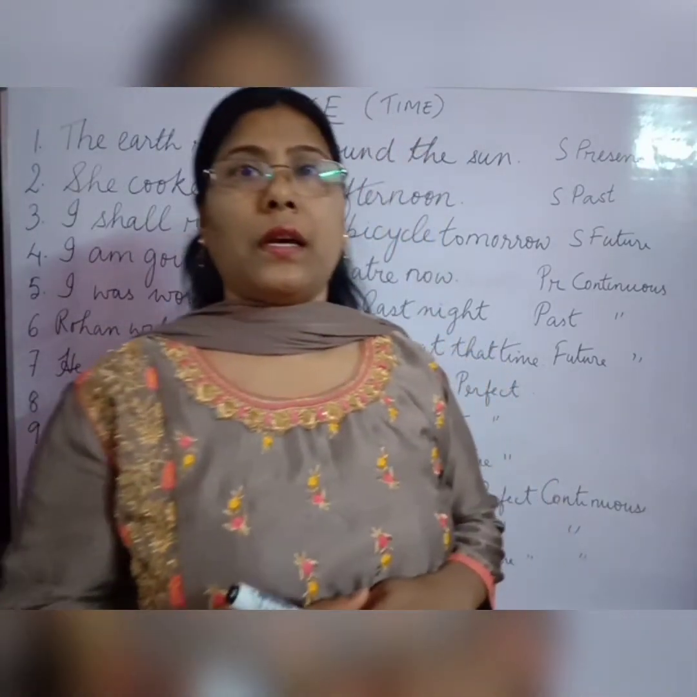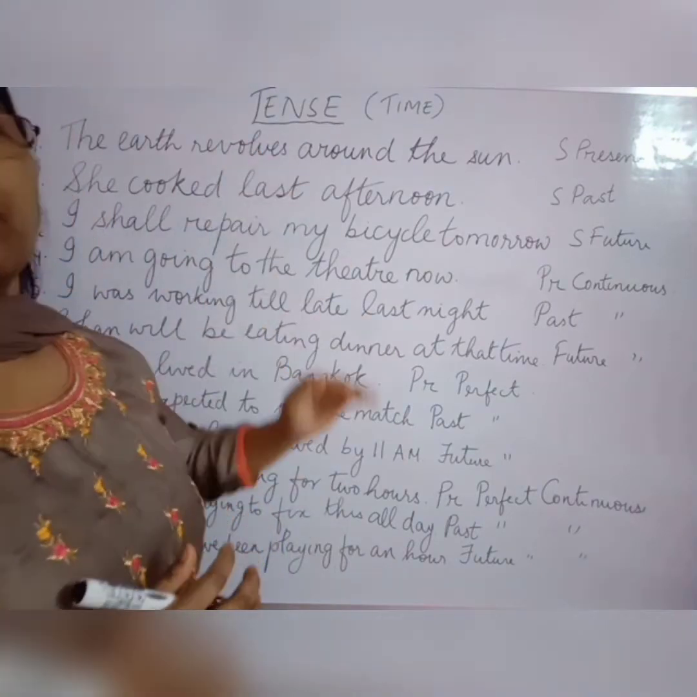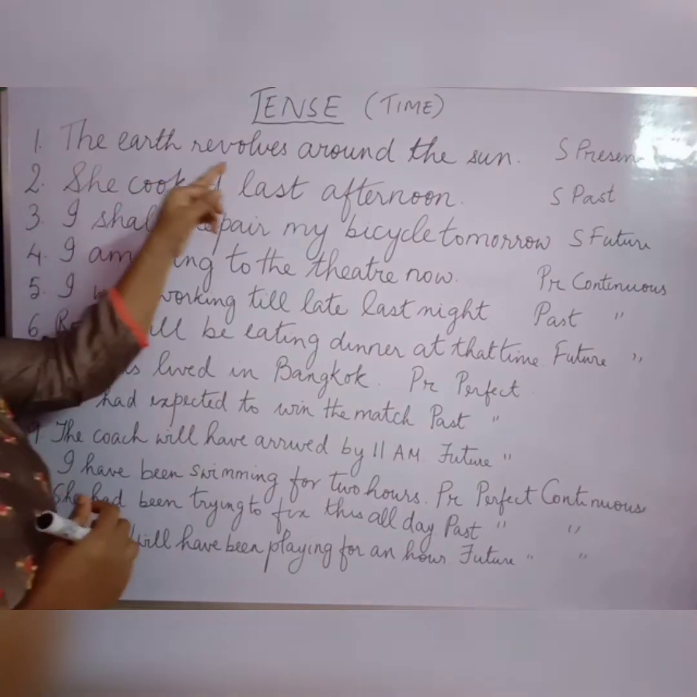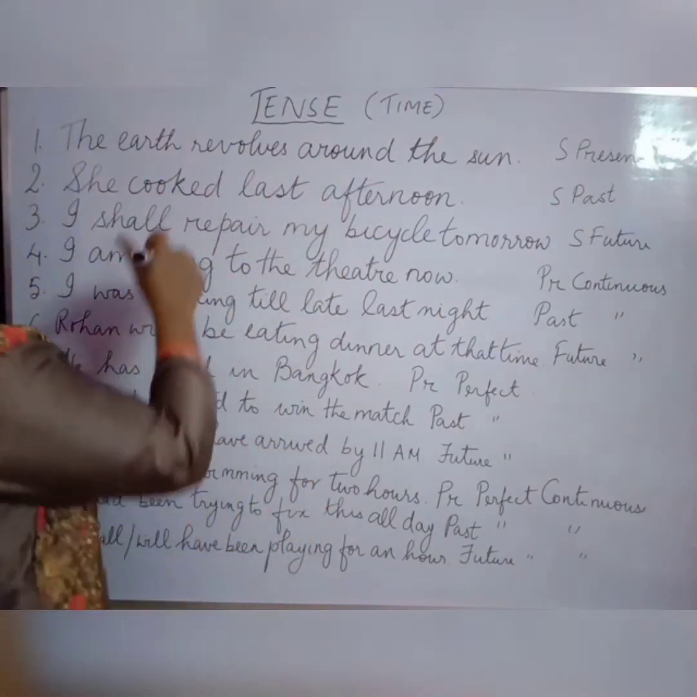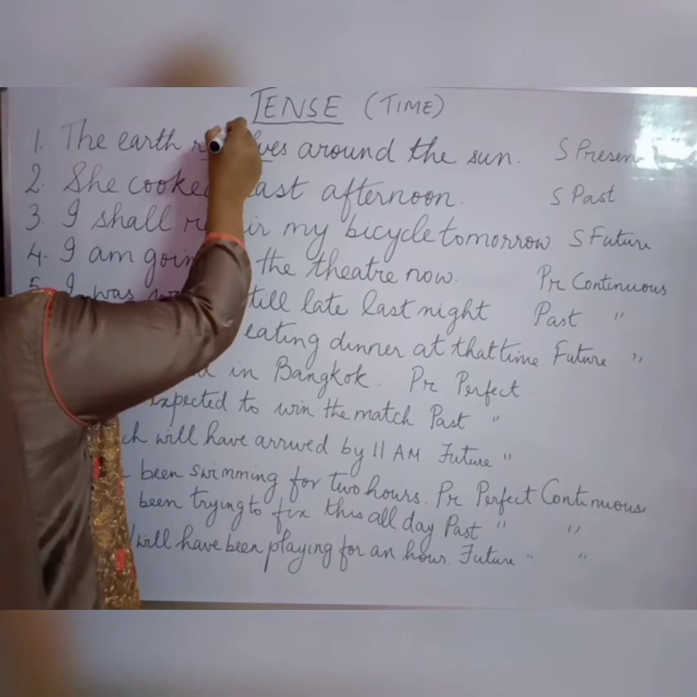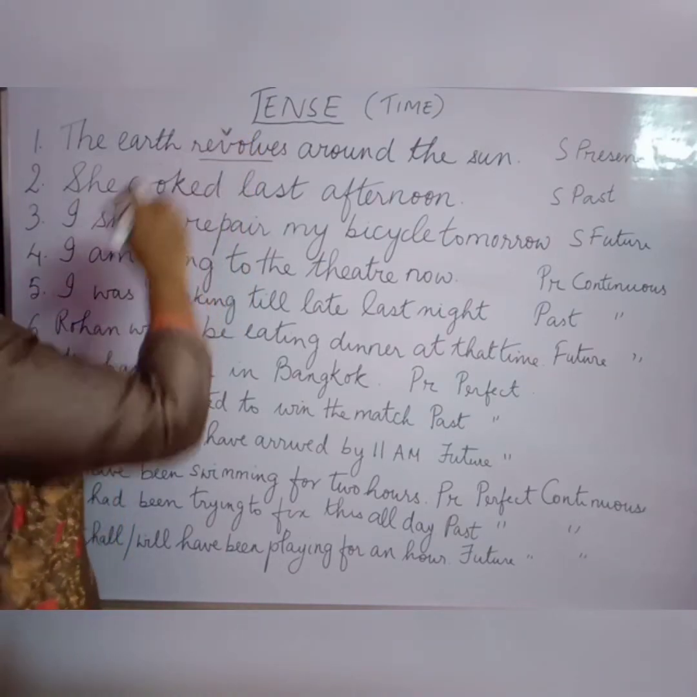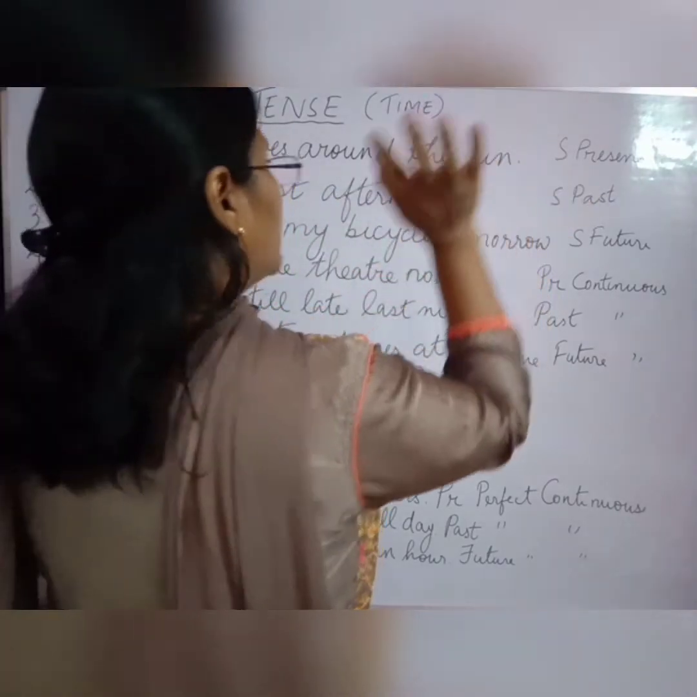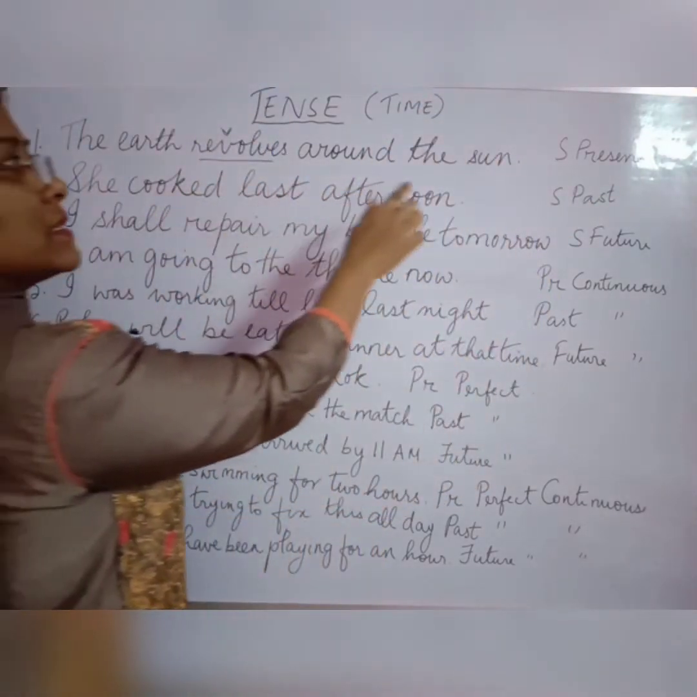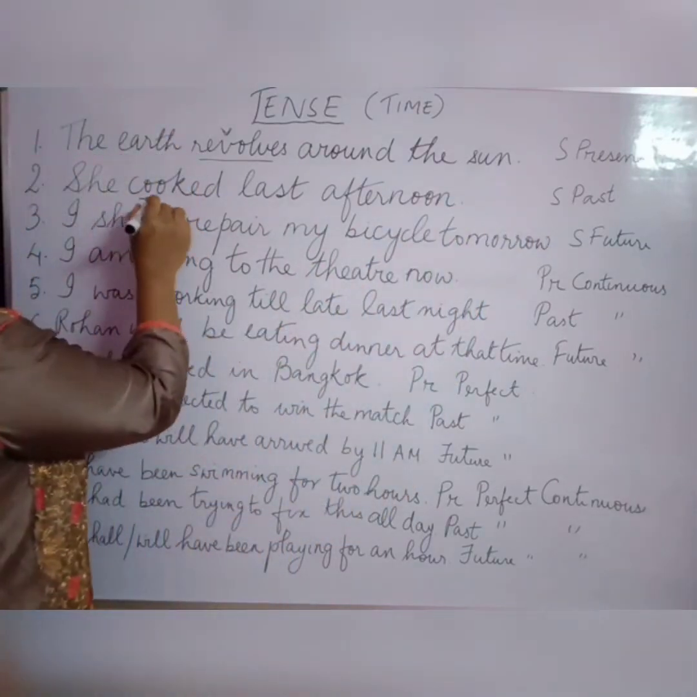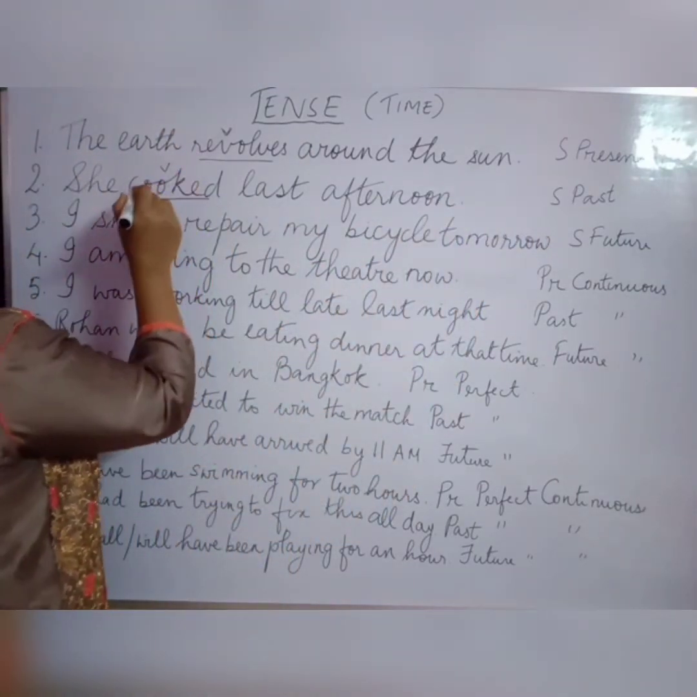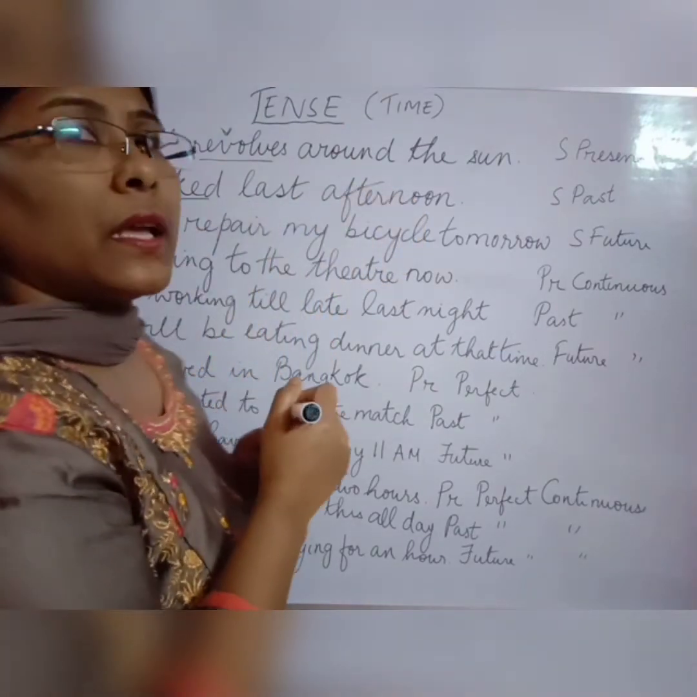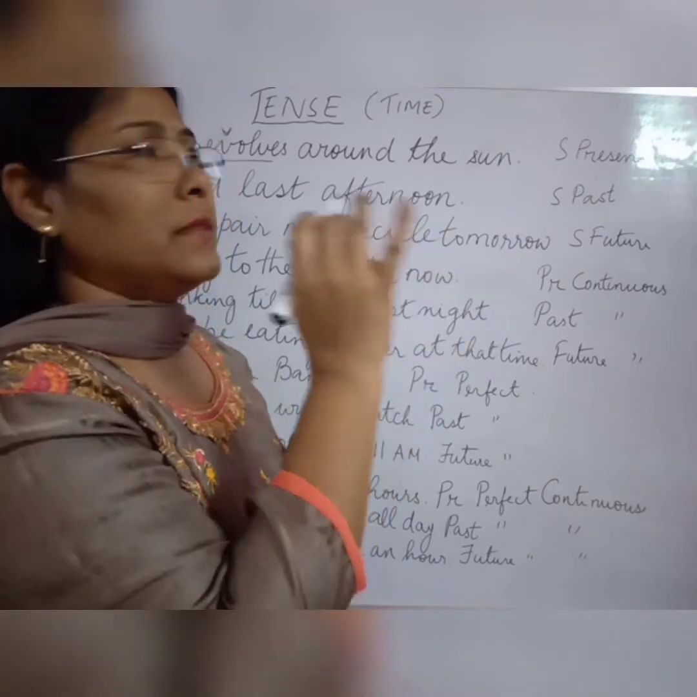So let us discuss the various divisions of tense with some examples. Now here you see, the earth revolves around the sun. The verb here is revolves. Now revolves is in present tense, so the sentence here is simple present tense. Now, she cooked last afternoon. Cooked, you see, is the verb here, and it is in past form. So "she cooked last afternoon" is a simple past tense sentence.